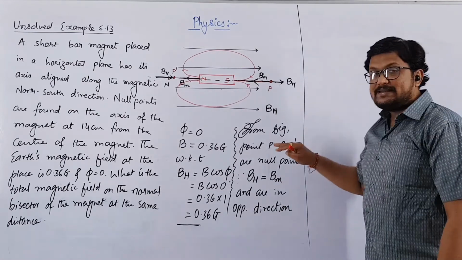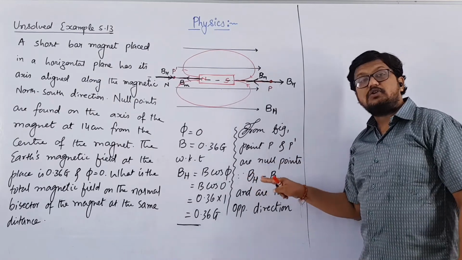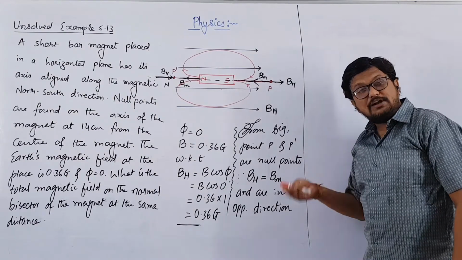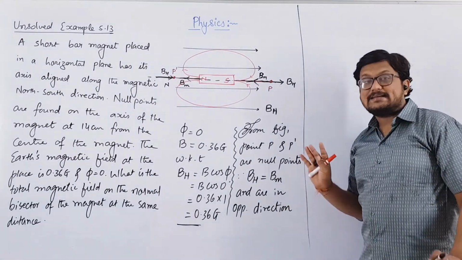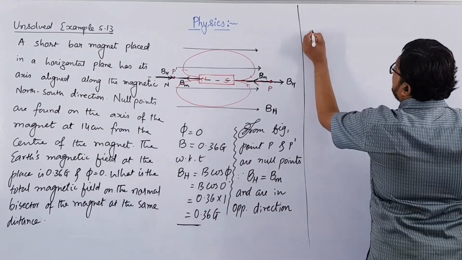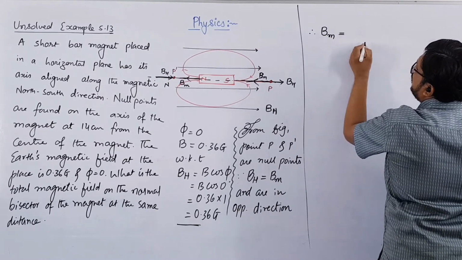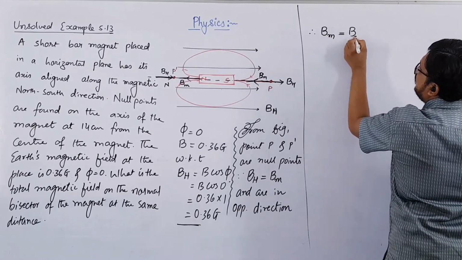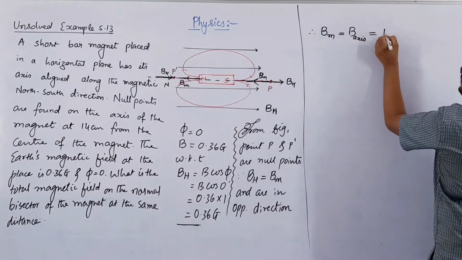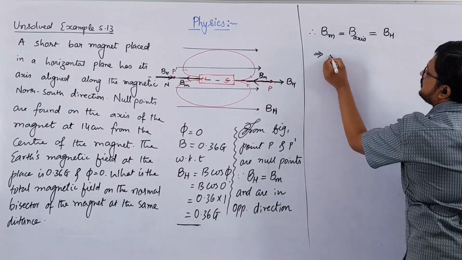From the figure we can say that point P and P dash are null points because the magnetic field due to the horizontal component of Earth's magnetic field and the magnetic field of a bar magnet are equal in magnitude but opposite in direction, and hence the resultant magnetic field will be zero. So you can say that B of magnet, along the axis of a bar magnet, will be equal to B of axis, and that is equal to B of H, the horizontal component of Earth's magnetic field. So this implies B of axis, what is the formula for B of axis?